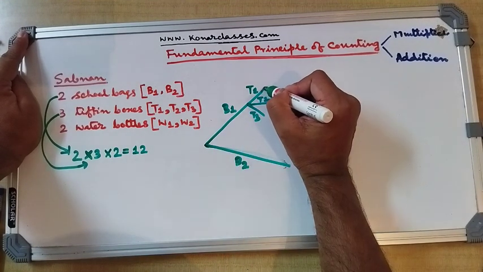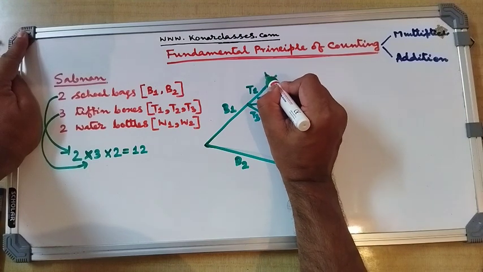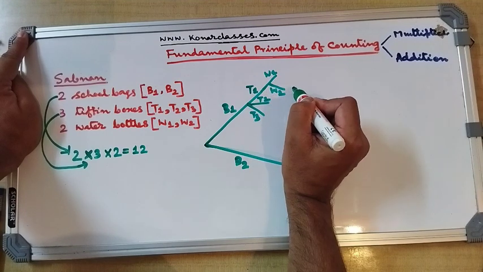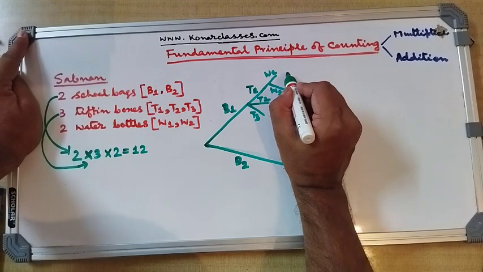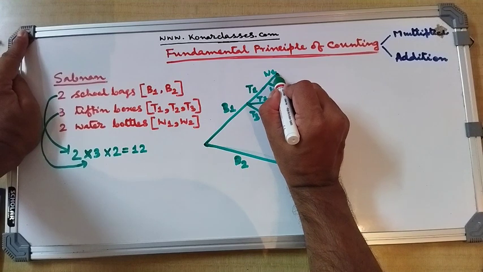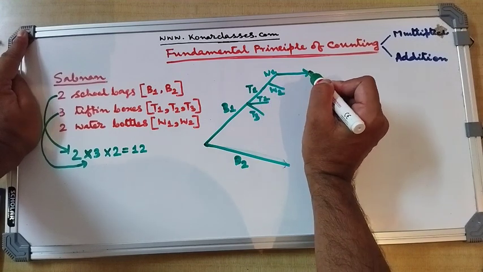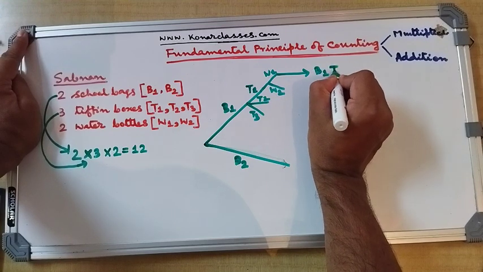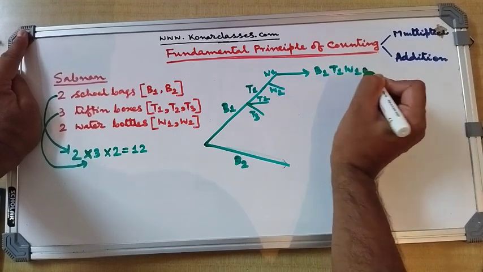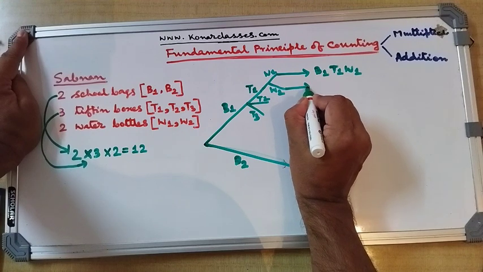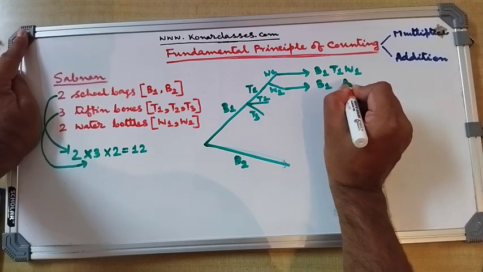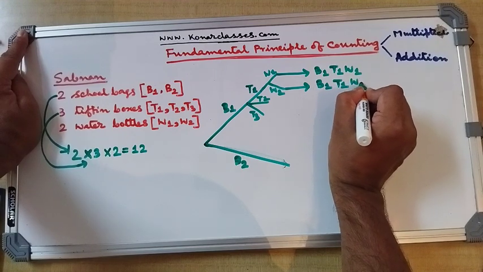After choosing T1 as tiffin box, she has a choice of either W1 or W2 as the water bottle. If she finally decides W1, then the pattern we are getting is B1, T1, W1. If W2 is chosen, then it is B1, T1, W2.